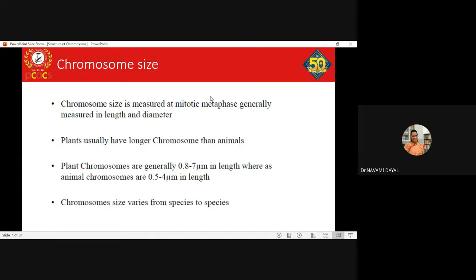Clear? The plants usually tend to have larger chromosomes than animals. In plants, the chromosome size varies from 0.8 to 7 micrometer in length, whereas in animals the chromosome size varies from 0.5 to 4 micrometer in length. The chromosome size varies from species to species.